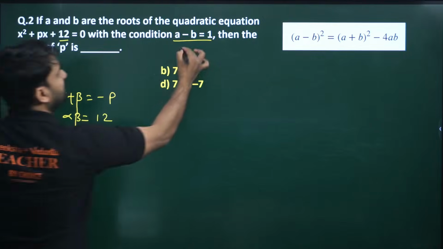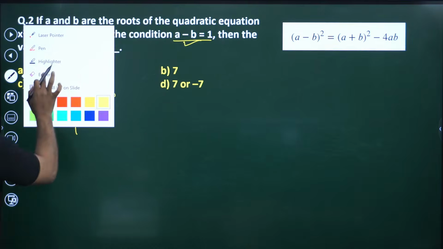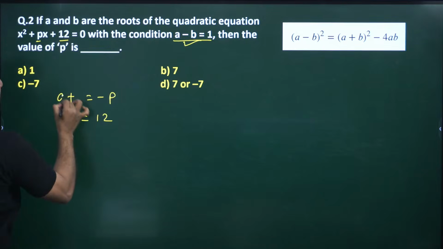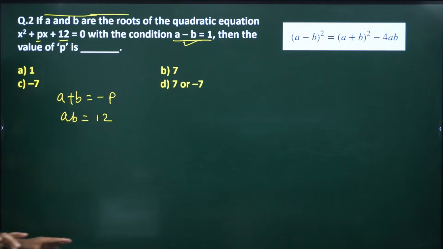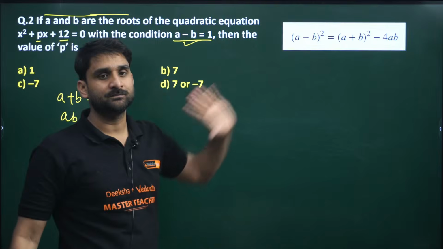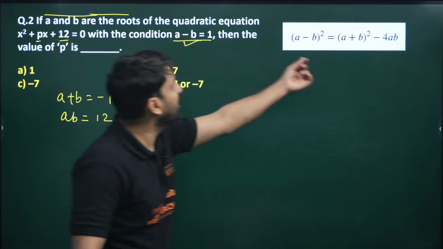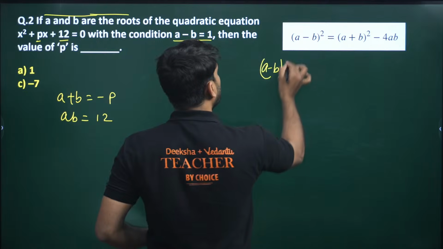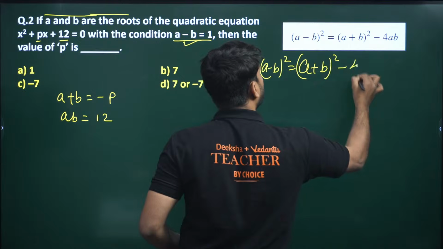And a minus b equals 1 is given to you, right? Here a and b are the zeros, so we don't need to write alpha and beta. We write a plus b and a into b, because a and b are the zeros. I hope you know everything. Now use this identity. a minus b whole square is equal to a plus b whole square minus 4ab.